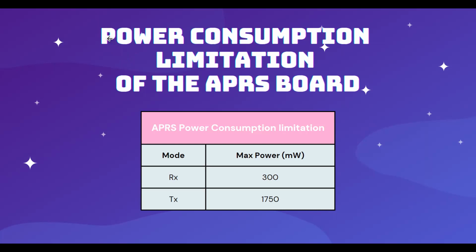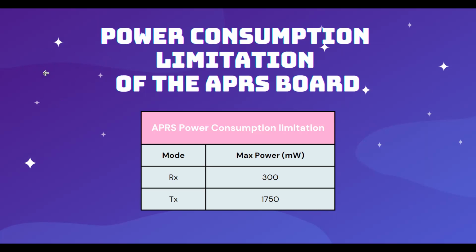Okay, Luis, to answer your questions about the power consumption limitation, first we had to run all the simulations again about the power consumption of the whole satellite, and we found that we need to consider a reduction in order to keep the safety margin of power generation on the satellite. That is the reason that all the APRS boards have a cut in power availability and in power consumption.